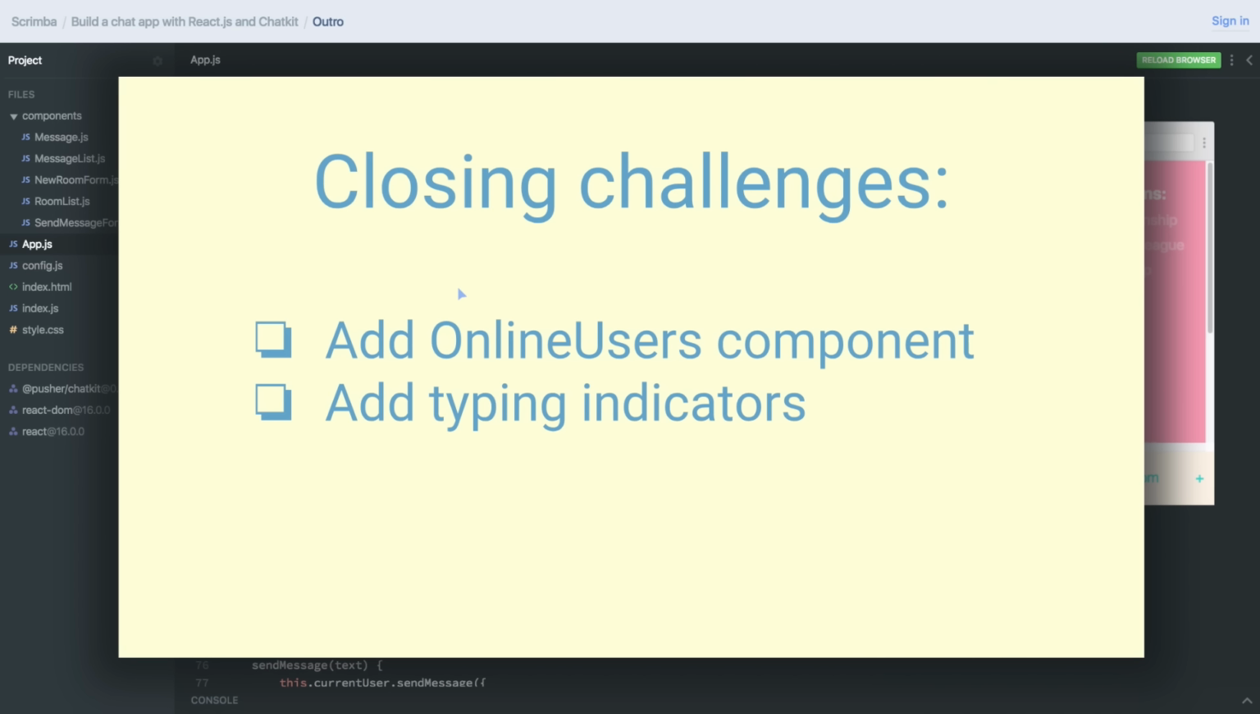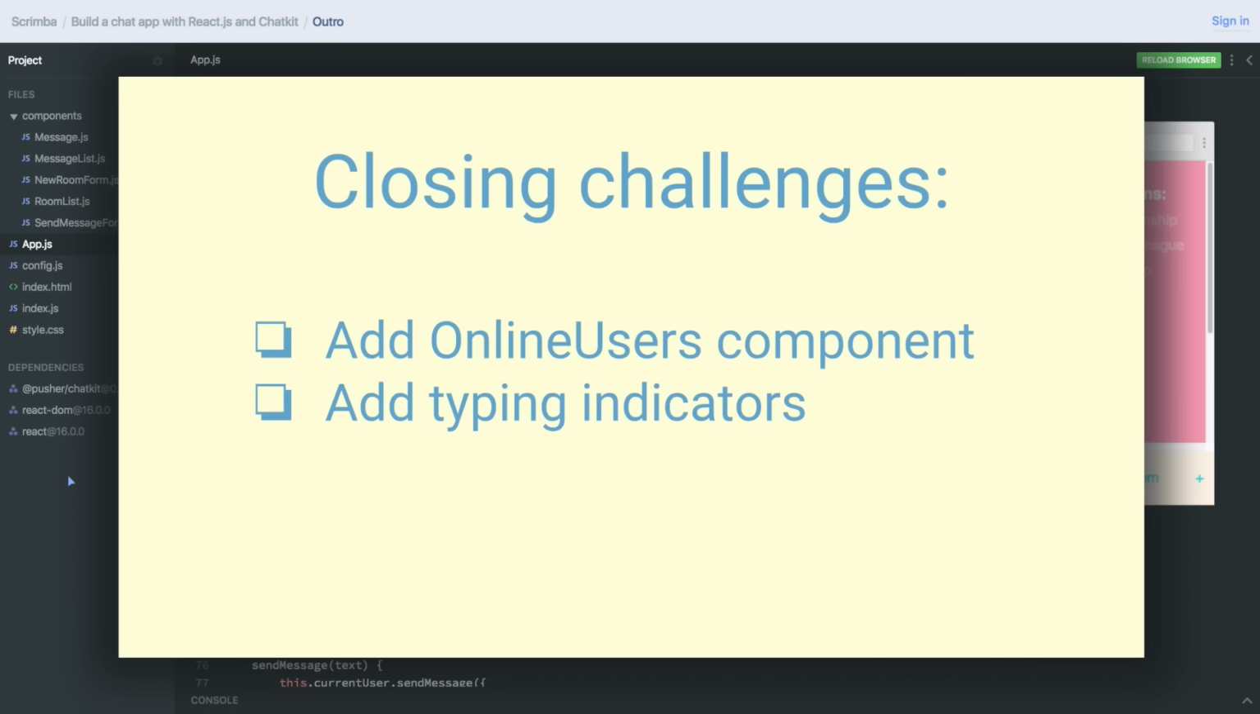Because what would really enhance the user experience of this app is if you added an online users component, meaning displaying which users are online in a room at any given time, and also typing indicators to see if someone else is typing in that room. And I'm going to point you towards how to solve these, though not give you the entire solution.